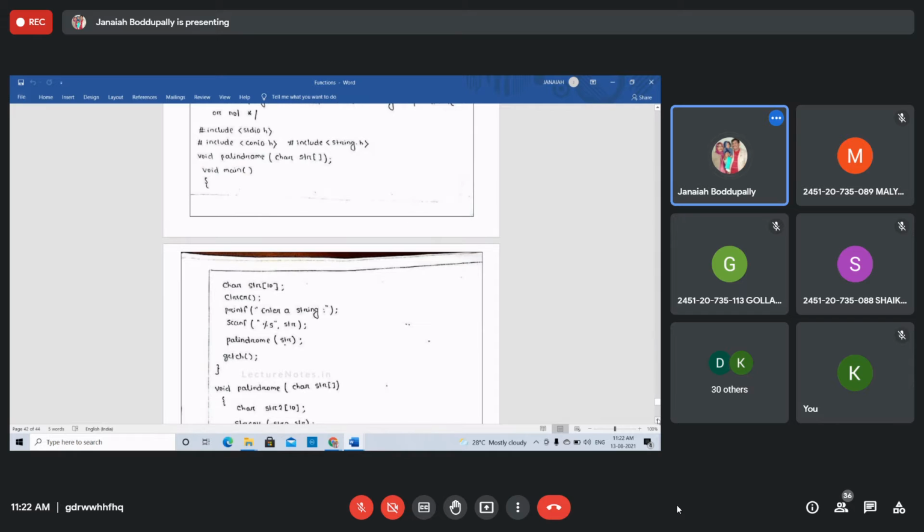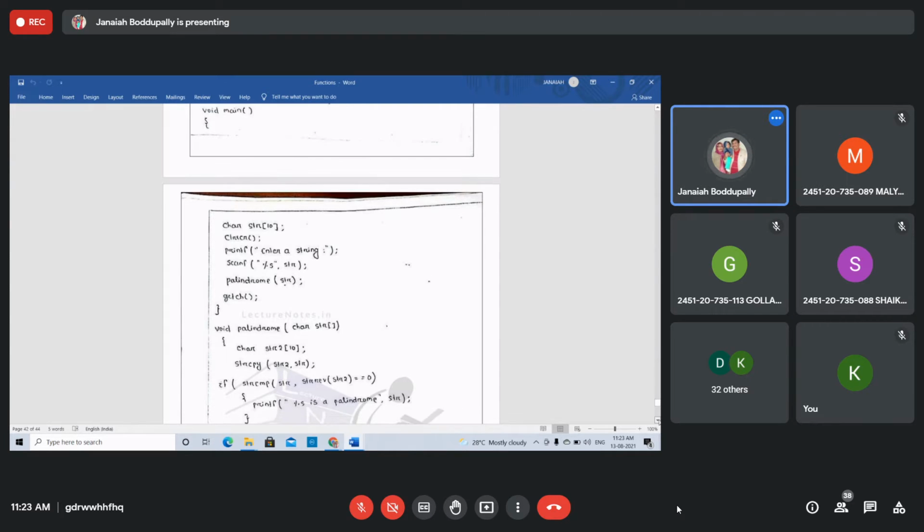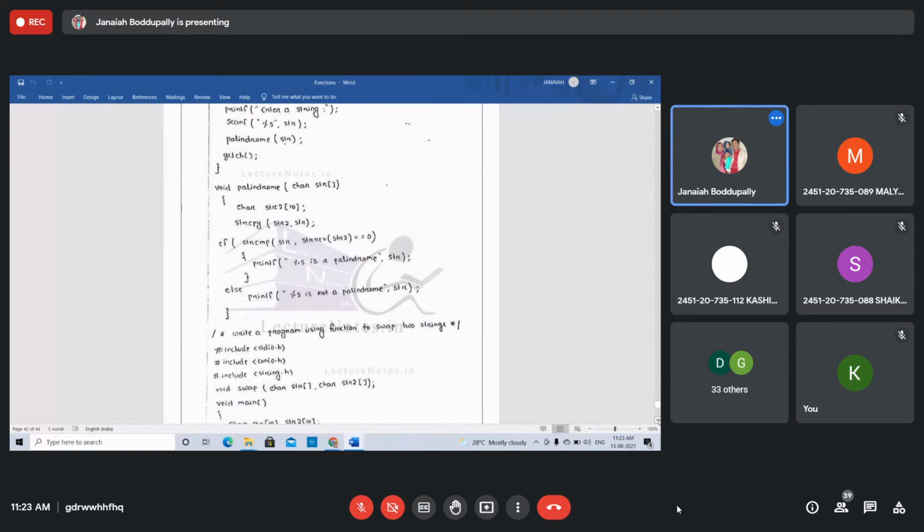Include stdio.h and string.h. The function prototype is void palindrome(char str[]), with square brackets because it is a character string. In the main function, char string of 10 characters, printf enter a string, scanf %s, no need to take ampersand for a string. Then call palindrome with just the name of the string, str. In the function, strcpy copies the string to string2.